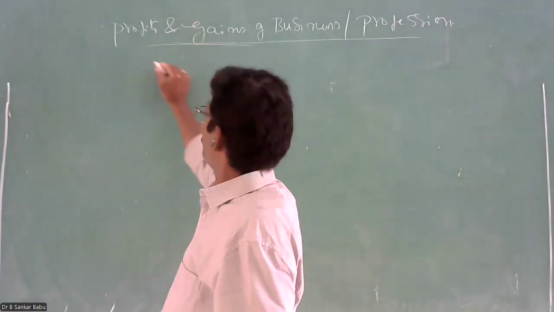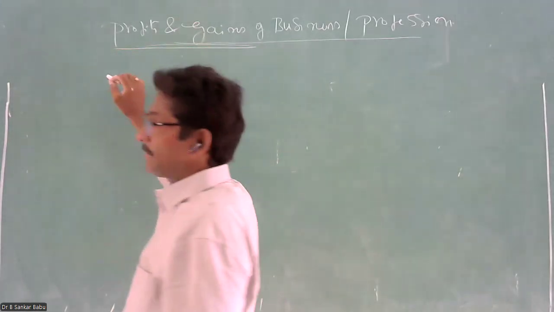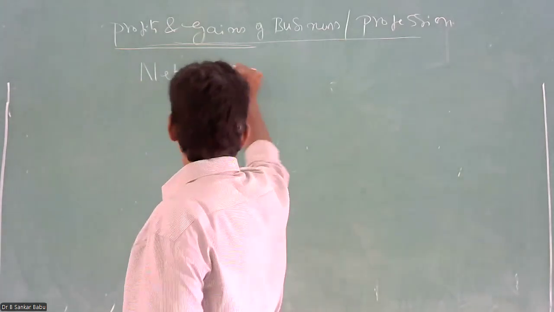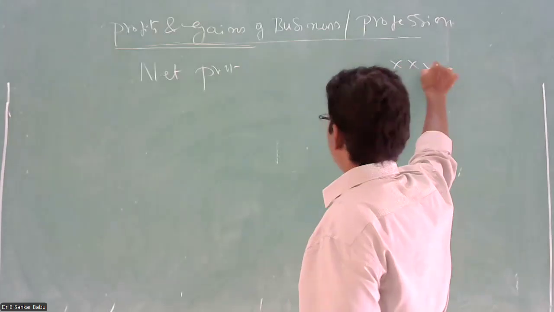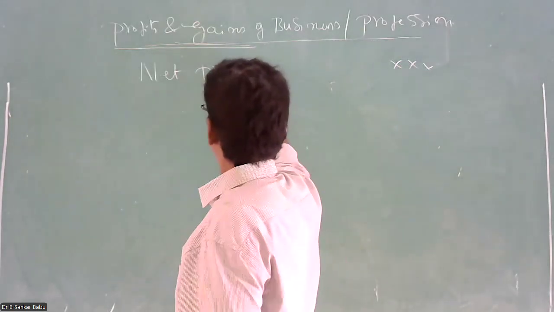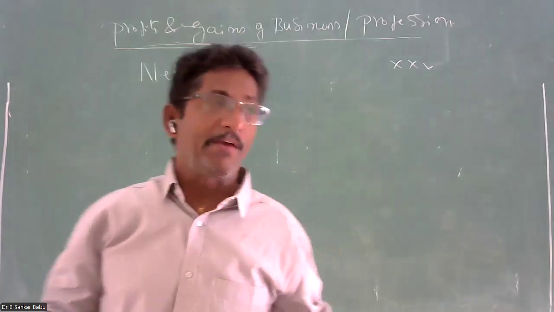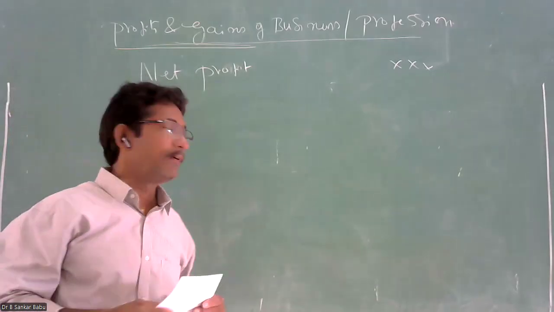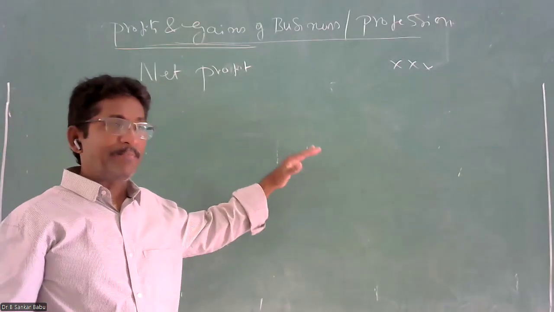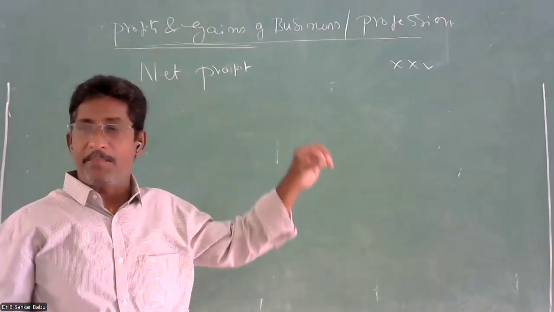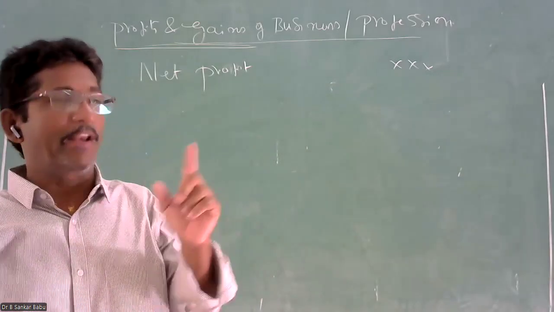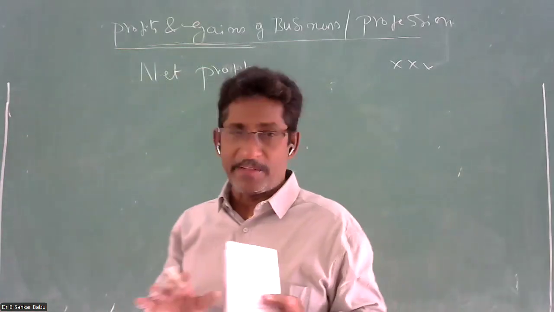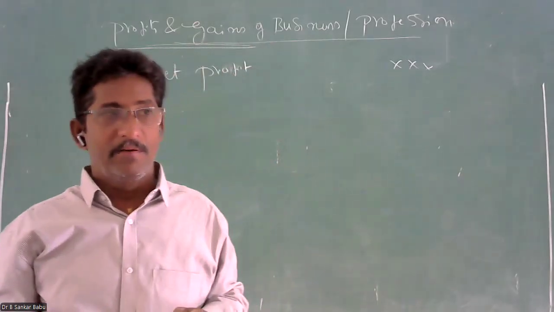So what I told you: to find the profits and gains of the business, you should take your net profit from your business. This net profit is already ascertained by taking your revenue incomes and revenue expenditure. What is the revenue expenditure? Revenue receipts means receipts or income which is derived through the economic activities of your business. When you are earning an income, definitely a businessman has to spend on expenditure. Without spending the expenditure, no one will do the business.